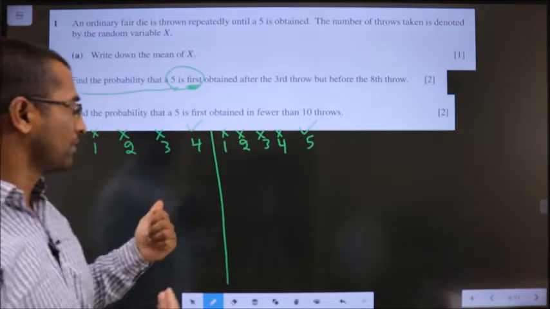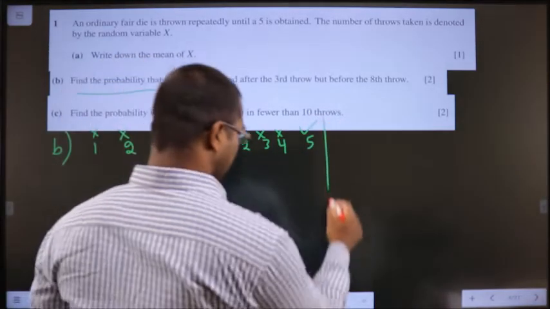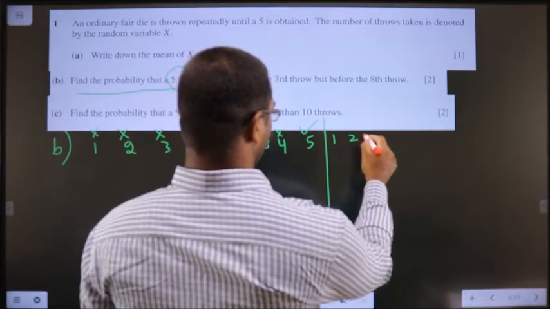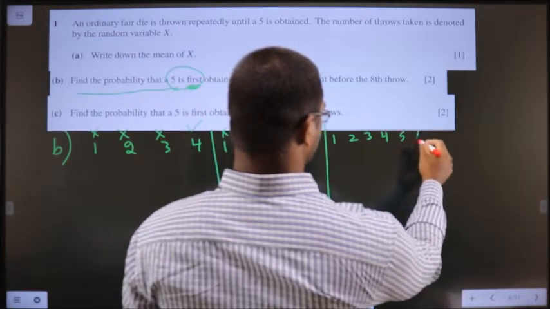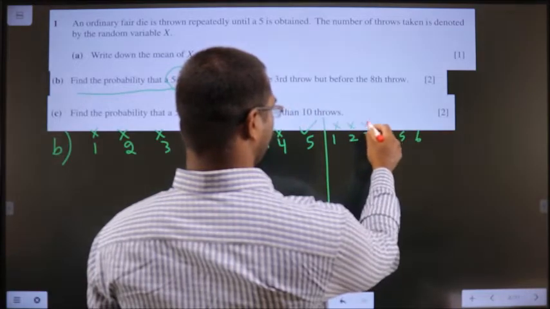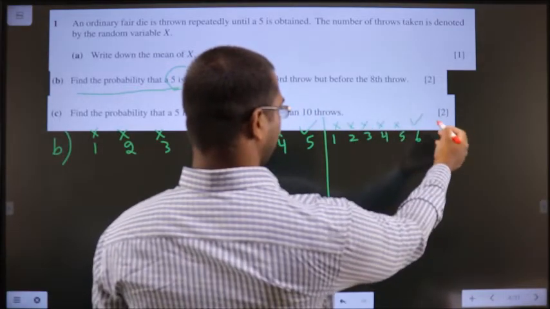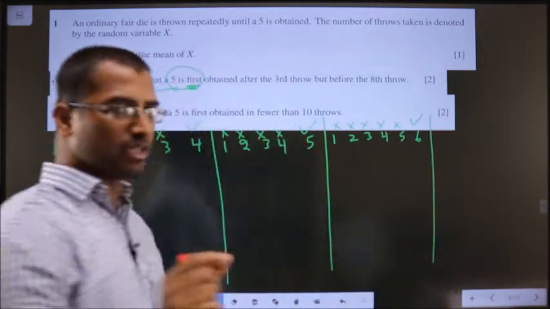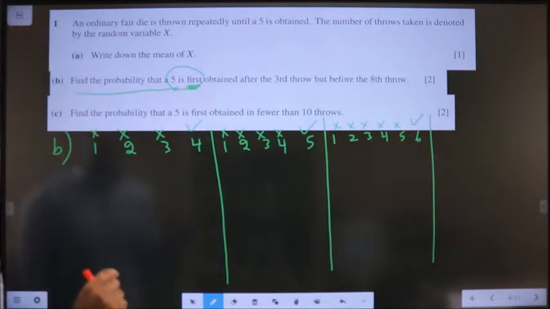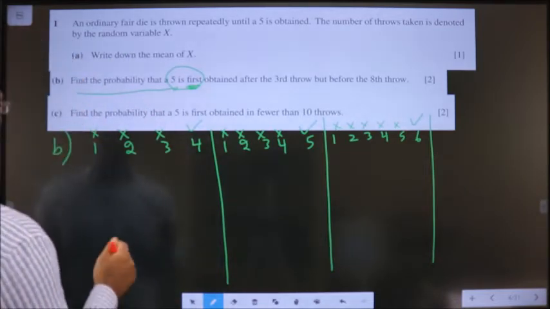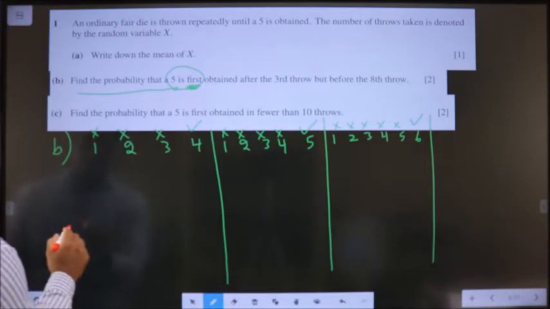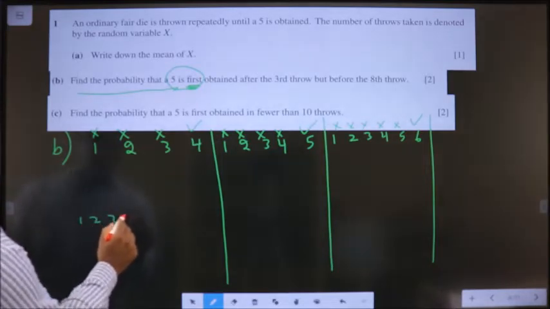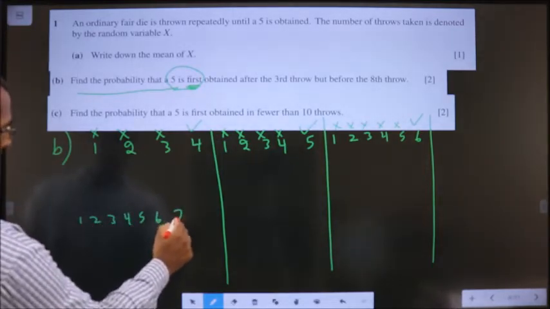Okay. Now, if I am throwing it 6 times, 3, 4, 5, 6. Here I should not get a 5. I should get a 5 only here because he mentioned for the first time. Now, if I am throwing it for the 7 times, so I get 1, 2, 3, 4, 5, 6, 7.